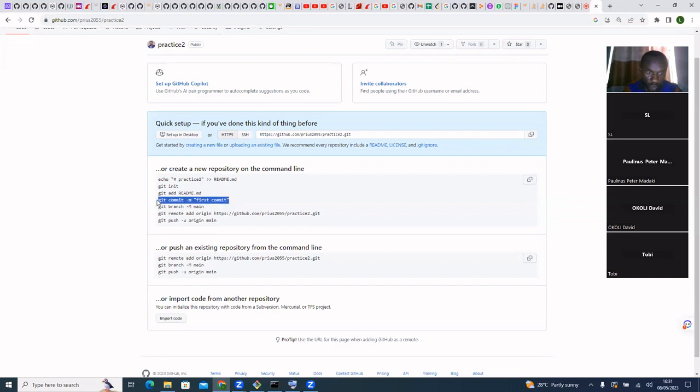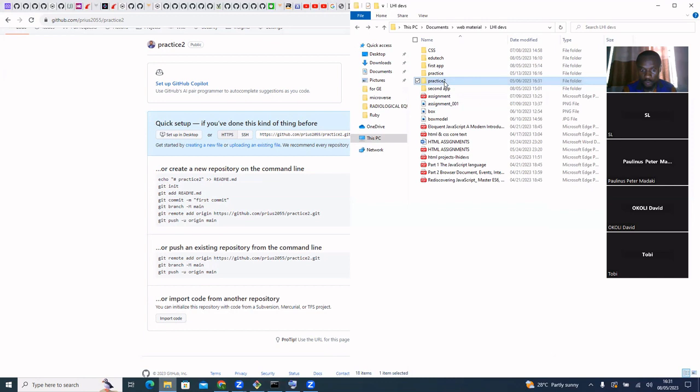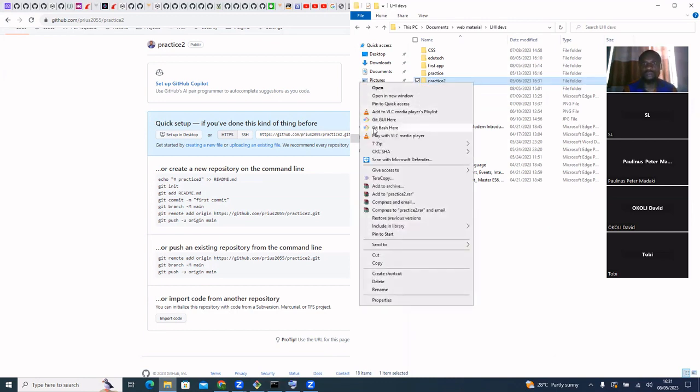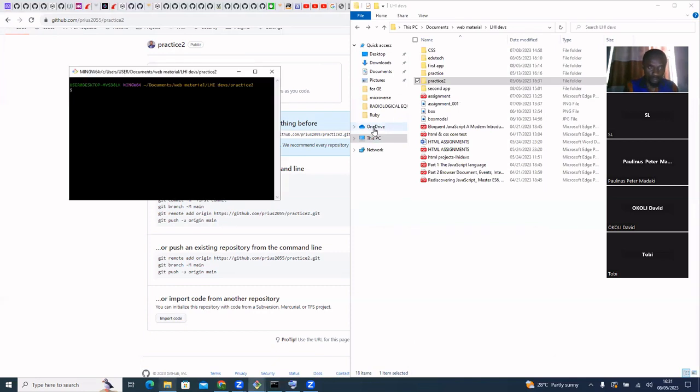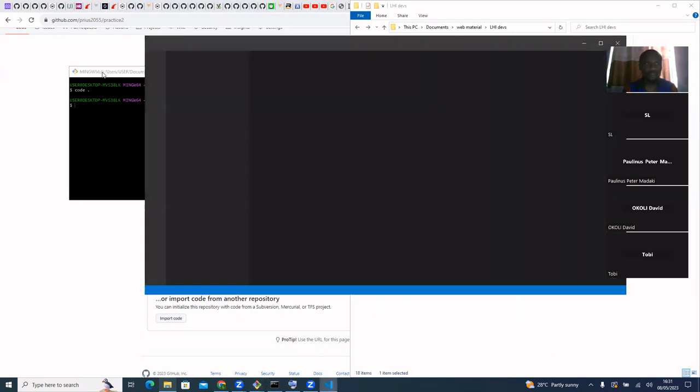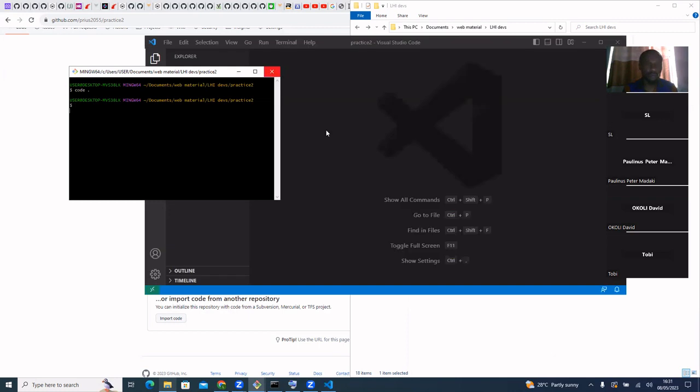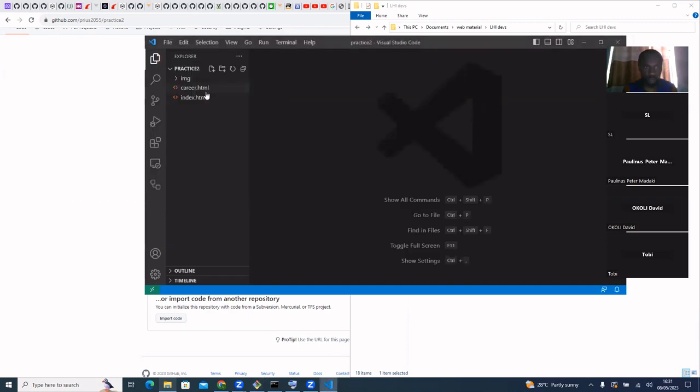I've opened that folder, practice 2. You can open it with your VS Code, just the way you normally open. For now, it is not linking to that one on the remote.